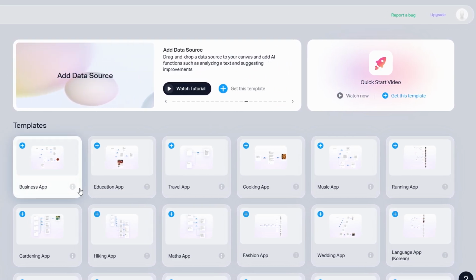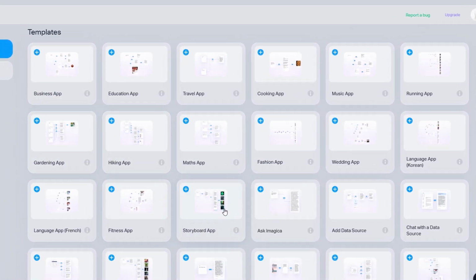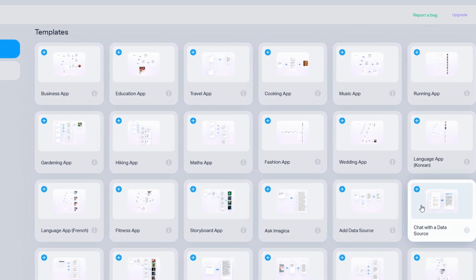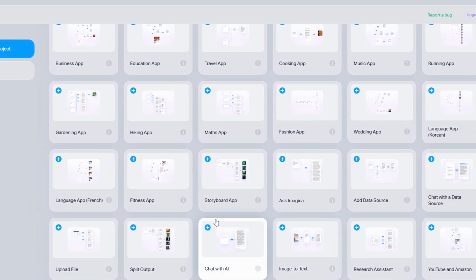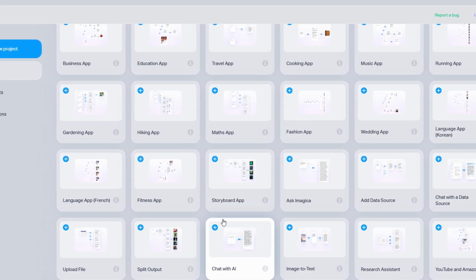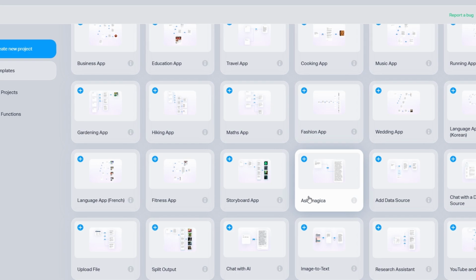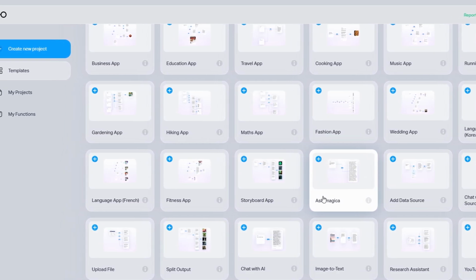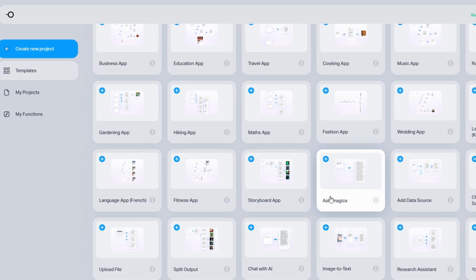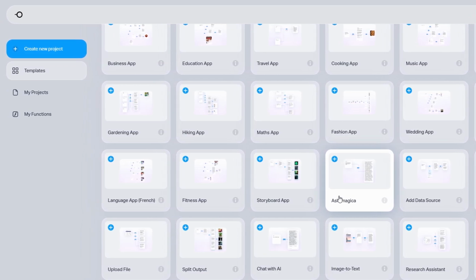Even if you're starting from scratch, exploring templates can inspire ideas you might not have thought of on your own. So, before you create your first project, take a few minutes to browse through the options. You might stumble upon a feature or concept that takes your app idea to the next level. Ready to pick a template or design your app from scratch? Let's make something amazing!